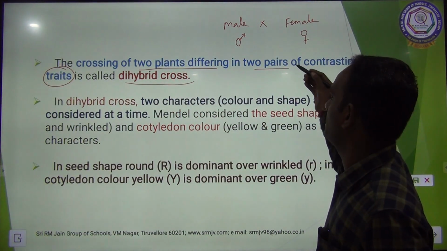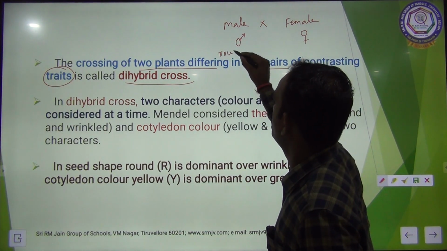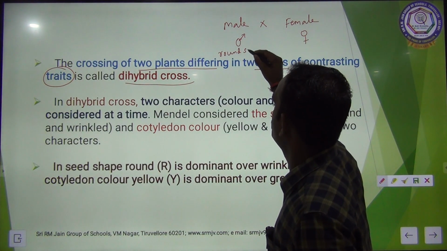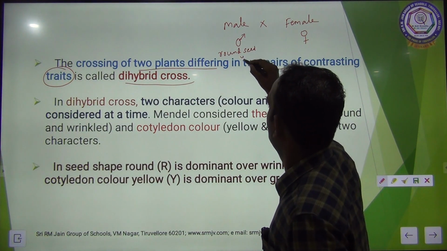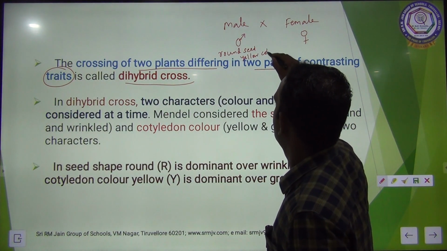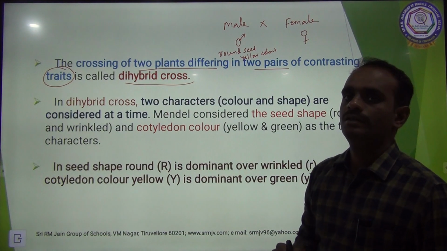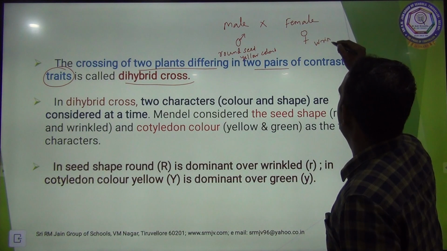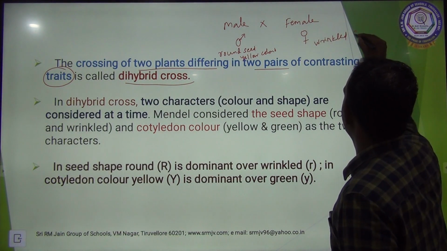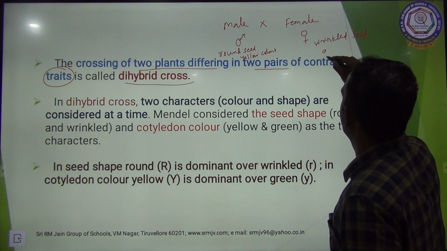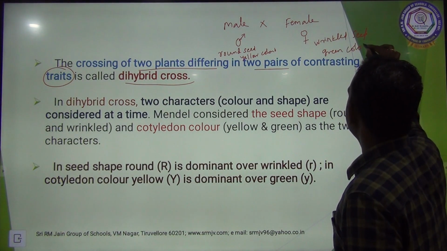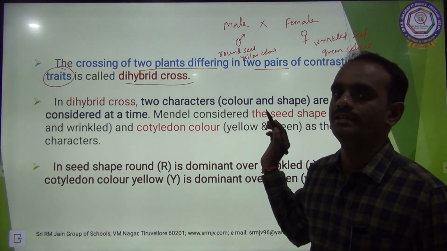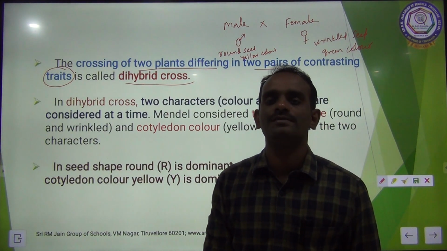Two different contrasting characters. One is round seed shape, yellow color. This is one type, two characters of one parent. Here, wrinkled seed, green color. So two pairs of contrasting characters, traits, we are taking here. So it is said to be a dihybrid cross.